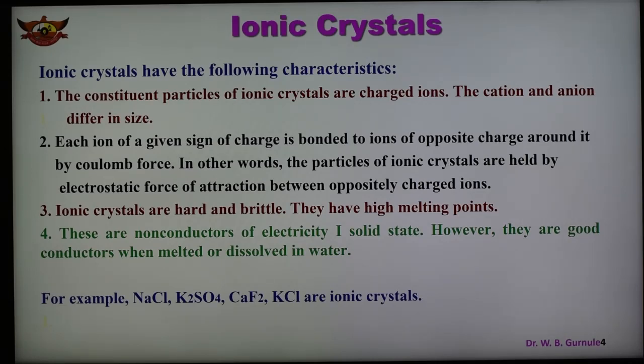So the first point shows the particles in the ionic crystals are charged ions, positive and negative. Second point says that there is an electrostatic force of attraction between the two types of ions, which is sometimes also known as Coulombic force of attraction. Third point is that ionic crystals are hard and brittle.